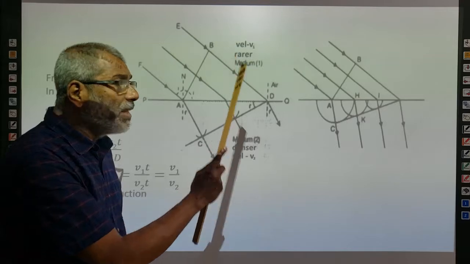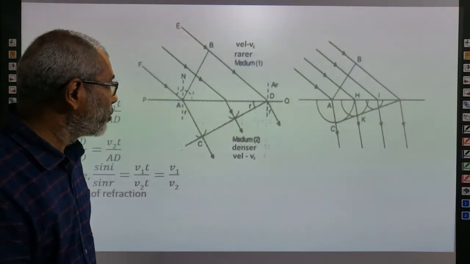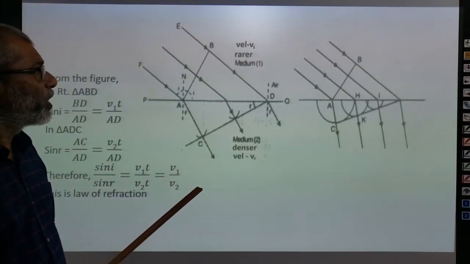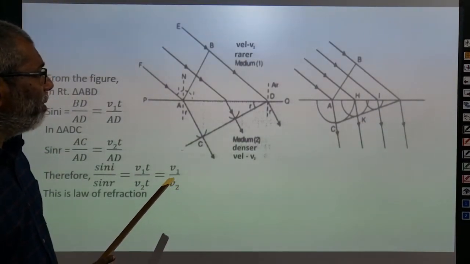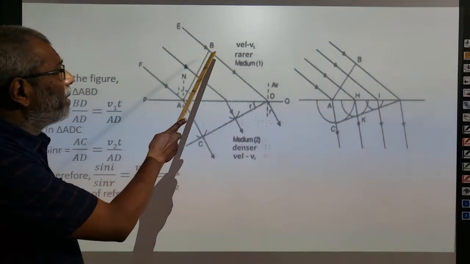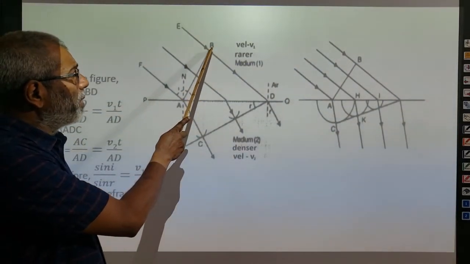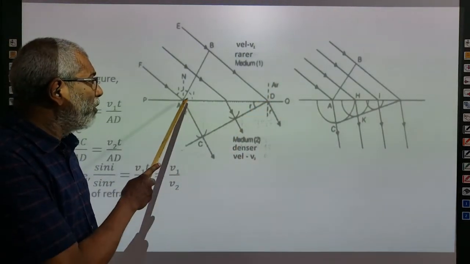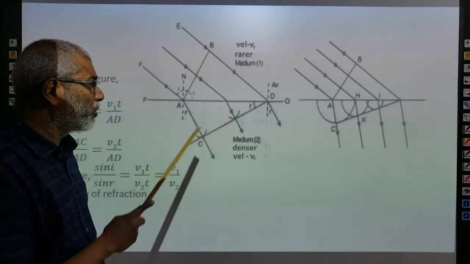And this angle is the angle of refraction, R. Once again, in the time the secondary wavelets from B reach the point D, the refracted wavelets from A will reach the point C dash.